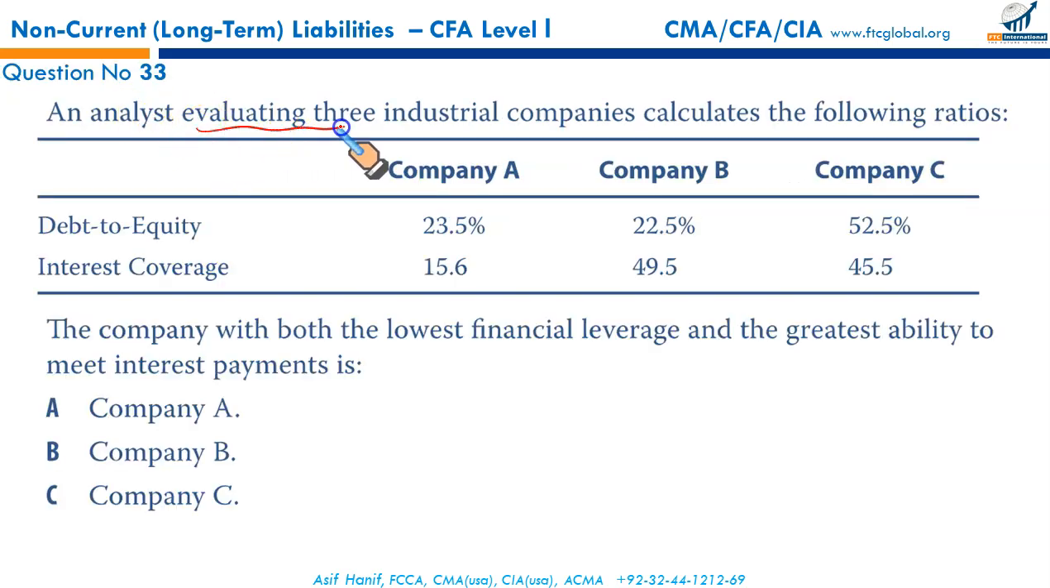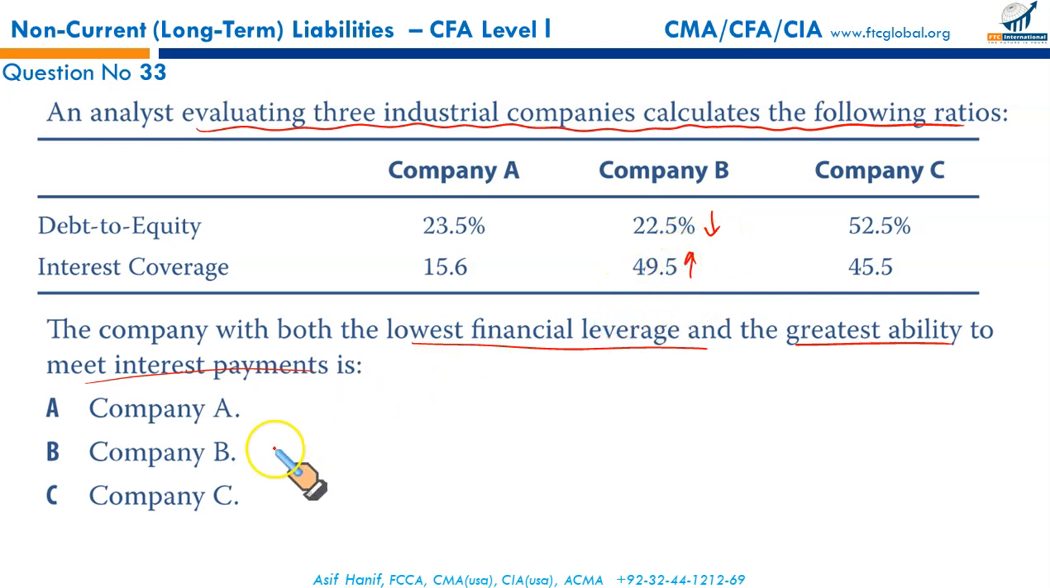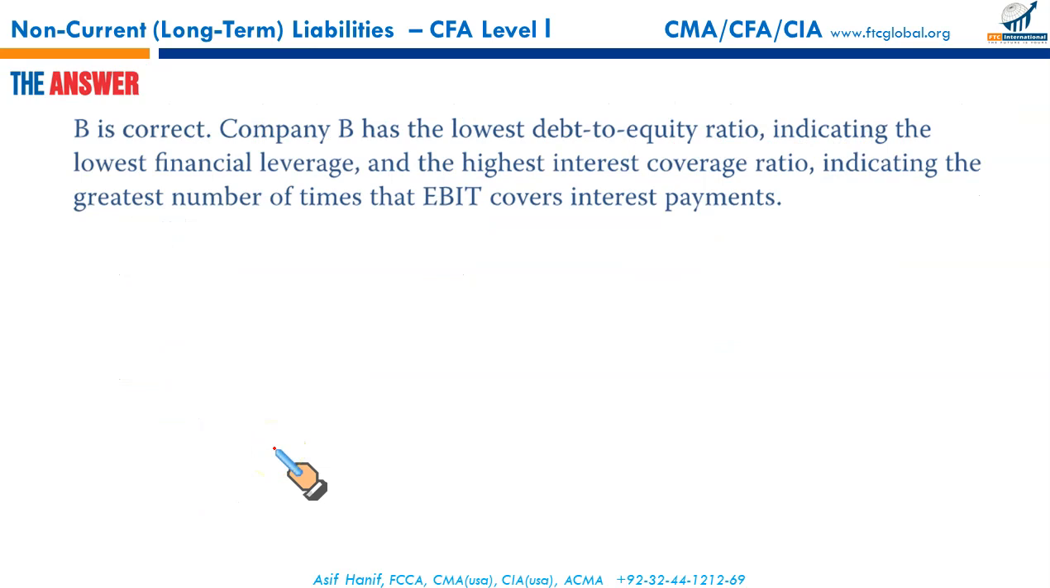An analyst evaluating 3 industrial companies calculates the following ratios: debt to equity for ABC, interest coverage for ABC. The company with both the lowest financial leverage and the greatest ability to meet interest payments. Lowest financial leverage is for company B, and the greatest ability to meet interest payments is B. So this company B has the lowest debt to equity, lowest financial leverage, and at the same time it has the highest interest coverage, so that makes B the correct option.